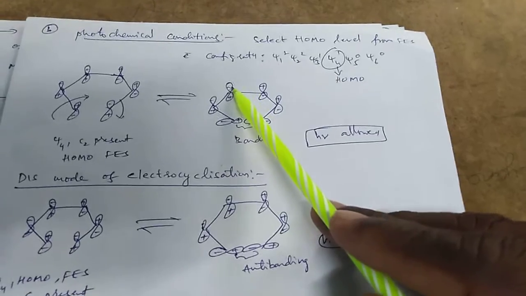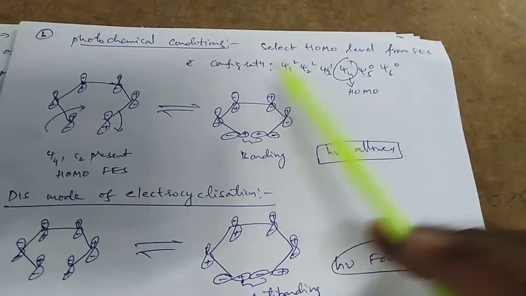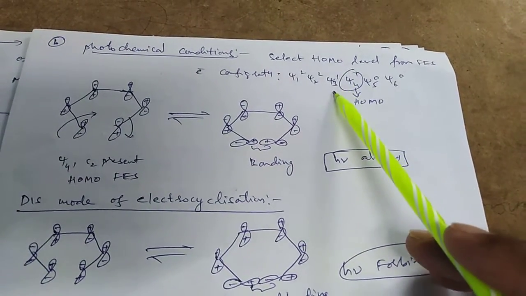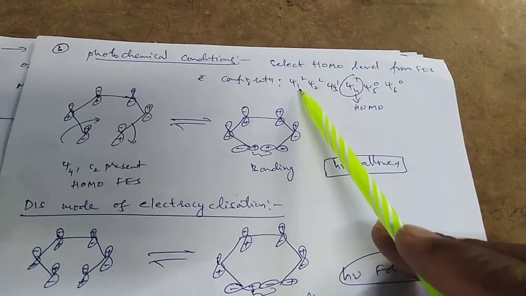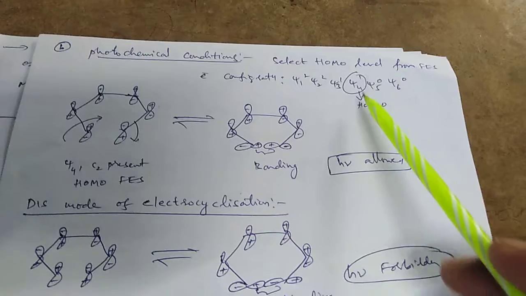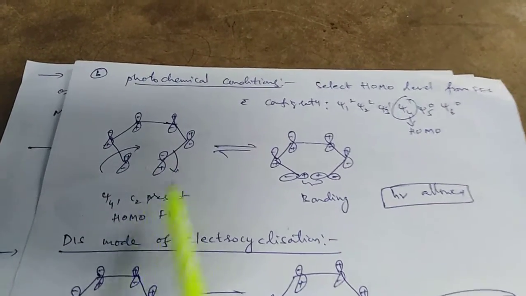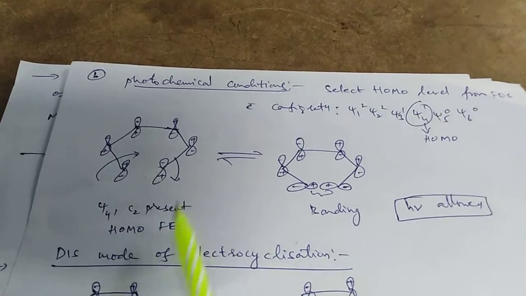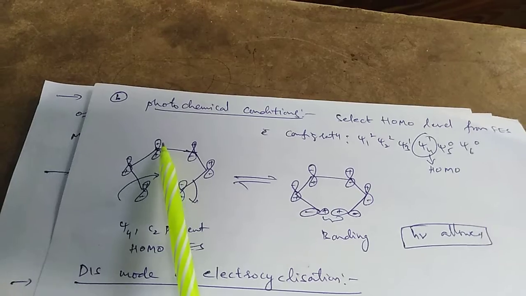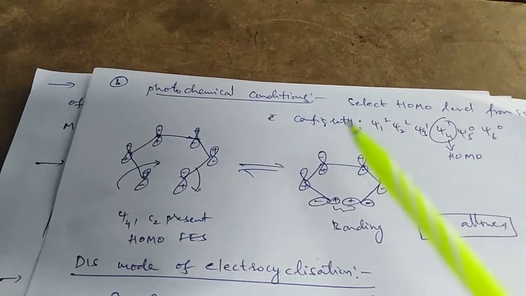And the photochemical condition for the 4n plus 2 system. In the first excited state, one electron jumps to the Psi4 molecular orbital from Psi3. Now we write the first excited state configuration as Psi1 squared, Psi2 squared, Psi3 one, Psi4 one, where Psi4 is HOMO. We write the Psi4 molecular orbital, C2 is present, HOMO in the first excited state, plus minus minus plus plus minus.